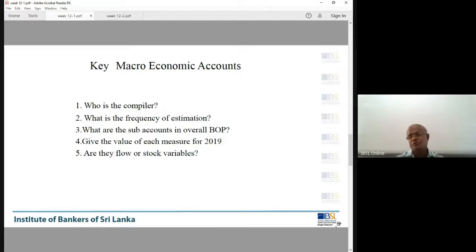What is the frequency of estimation? When the central bank prepares, of course, in the annual report they publish the annual BOP, but internally they prepare quarterly BOP statements, half-yearly, and also annually, right? What are the sub-accounts in the overall BOP? Today we are going to discuss that. In the next slides, we are going to discuss sub-accounts. So the large number of sub-accounts we'll discuss, and give the value of each measure. Again, we can discuss that.